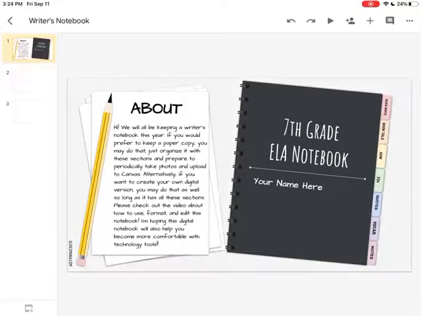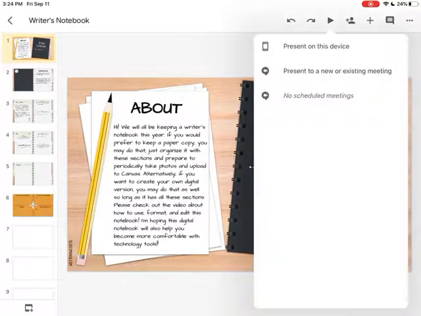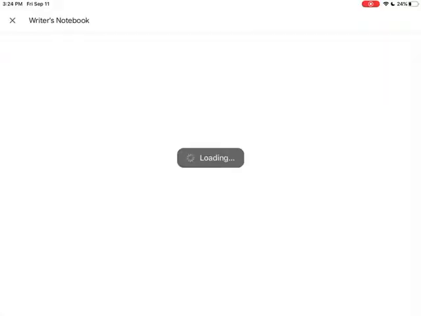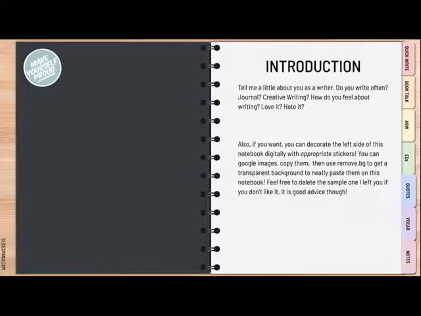Like I said in a previous video, in order for you to toggle between the tabs on the notebook, which is really super cool, I'm going to present on this device. You have to have it in present to toggle between the tabs. Every time I click on a tab, it takes me to the introduction every time.